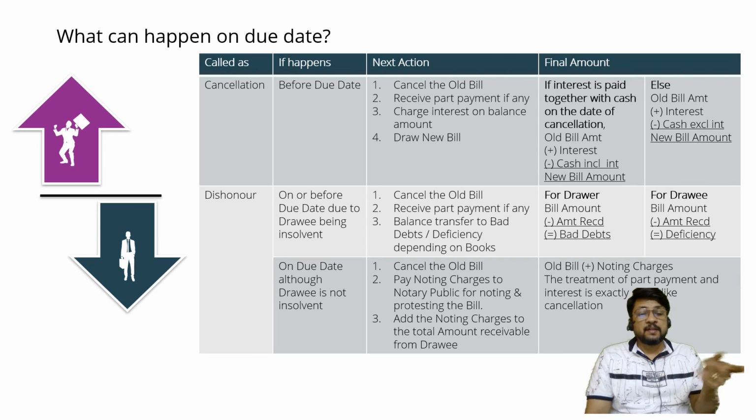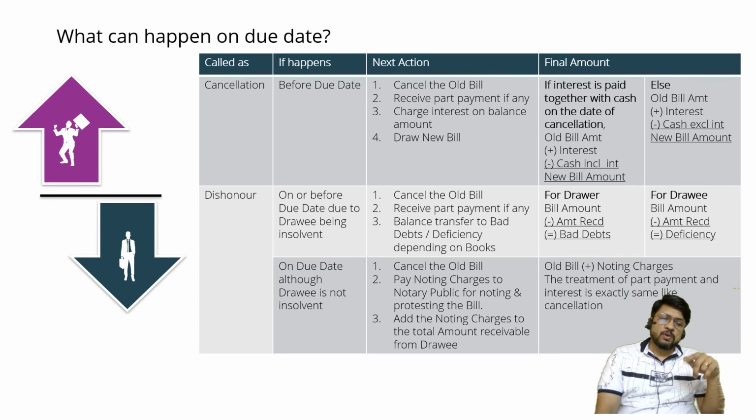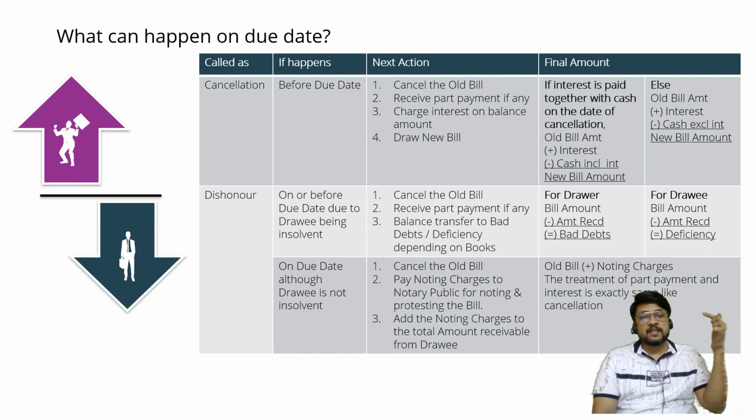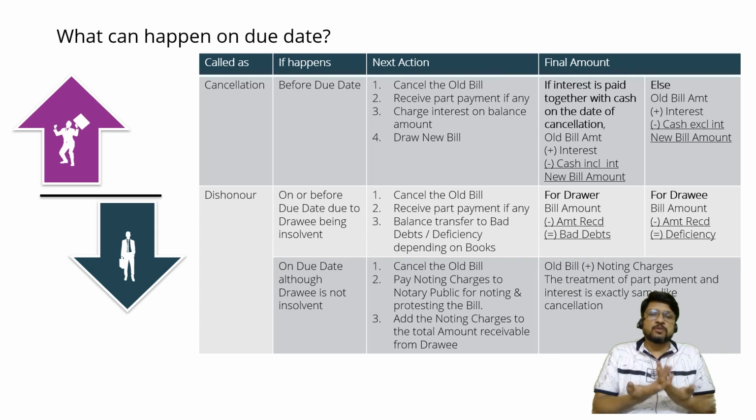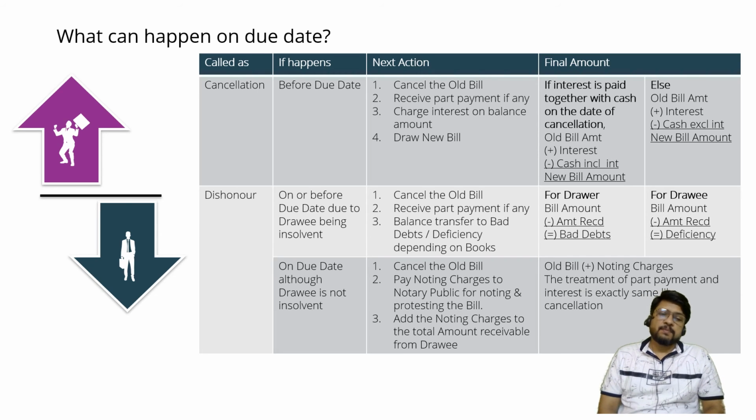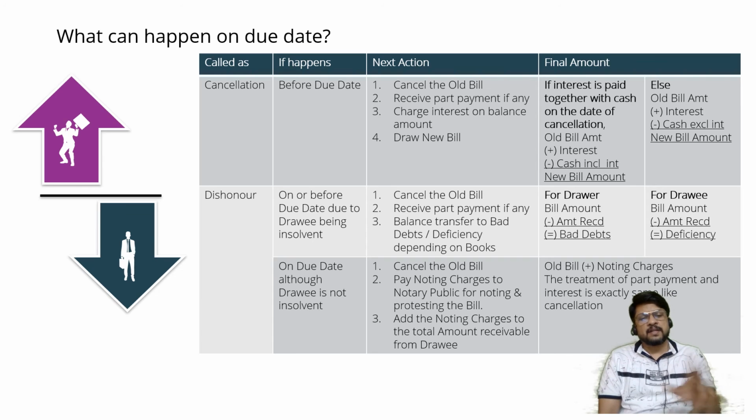So this is the first point, wherein the drawee on his own approached the drawer and asked him to cancel the bill. That's why it is not called dishonor now, because dishonor is a word which indicates loss of goodwill. Here the person knows his incapacity, knows his limitation, so he is coming on his own and asking the drawer to cancel the bill, and he is giving some token money today. He is also accepting some extra interest to be charged, so there is no need to diminish his goodwill. We'll accept that sometimes businesses may go up and down, but this is a person having genuine understanding. He wants genuine support. We have given him support, we have charged interest for the same, so there is no tension. That's why the word is not dishonor, the word is cancellation.